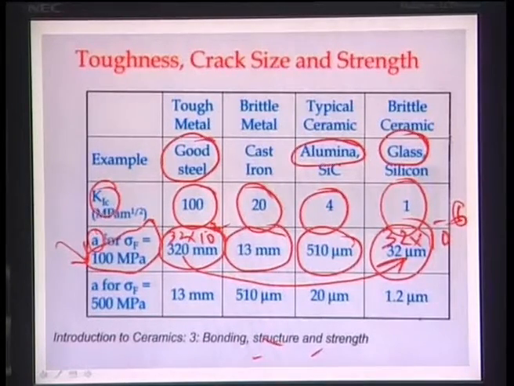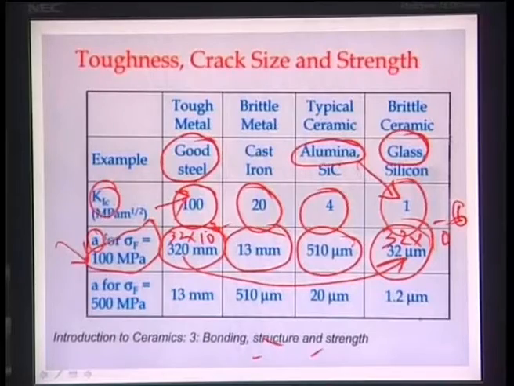If you go from good steel, which has a fracture toughness of 100 MPa square root meter, to a very brittle ceramic, which has a fracture toughness of only 1 MPa square root meter, then by decreasing the fracture toughness by 2 orders of magnitude, the maximum crack length that can be tolerated in these materials is reduced by 4 orders of magnitude.